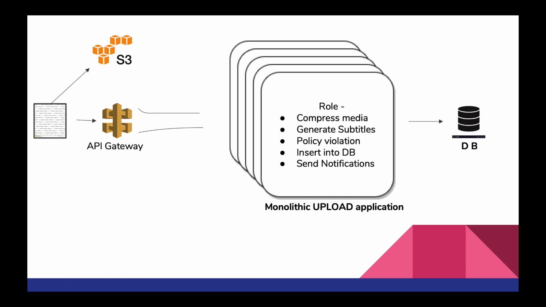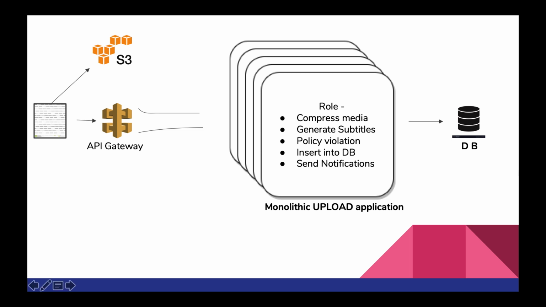One question I have here is, why are we doing everything in sync? In this case, we have our compress media module, which will convert our 1080p video, which was uploaded originally, to a video of size 240p and 480p and so on. So why are we waiting on this call and not inserting into the DB? If the user wants to watch the video in 1080p, then we should be able to stream it and not wait for 240p compression to get over. Or the same thing, we are waiting on the call of generating subtitles. If the user wants to watch the video without subtitles, I think we should be able to stream it to them. So let's try to work on that now and make our service more async.